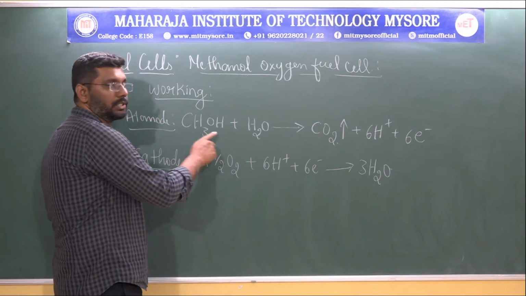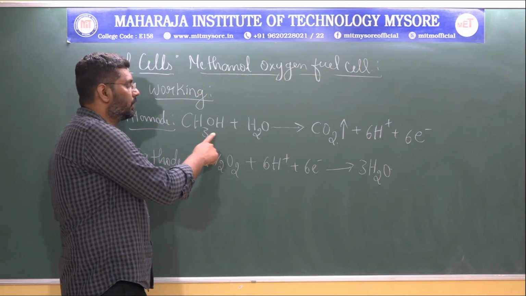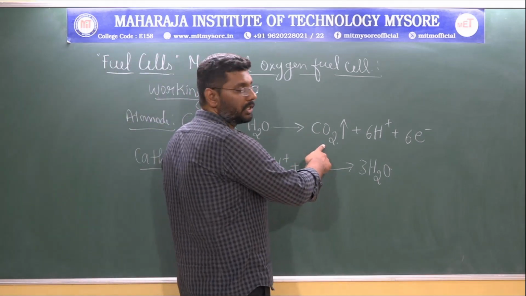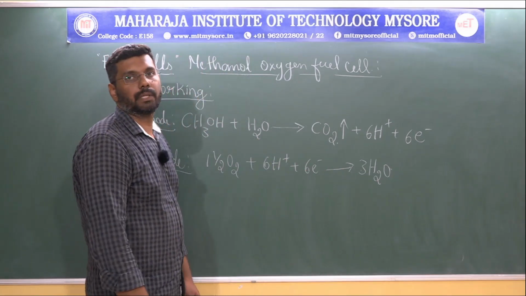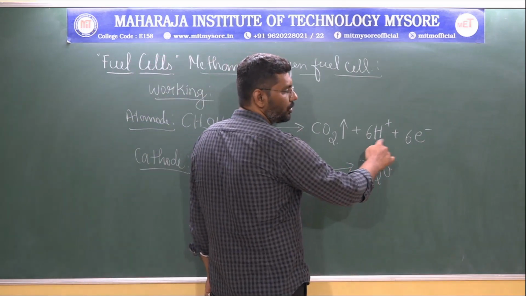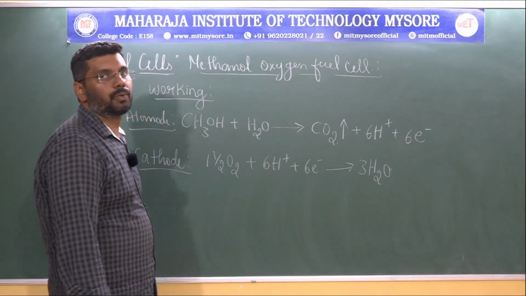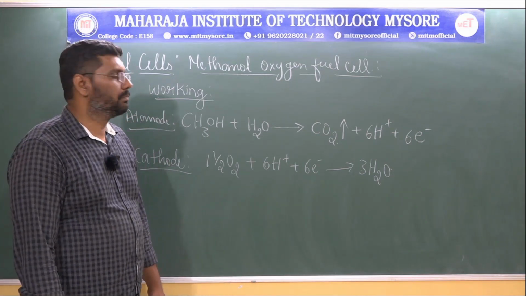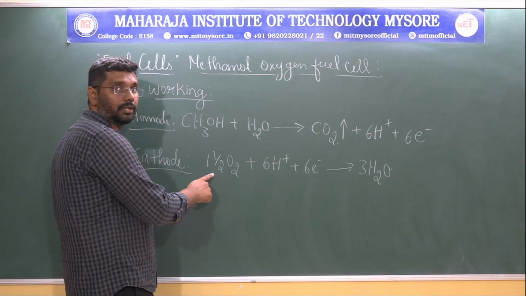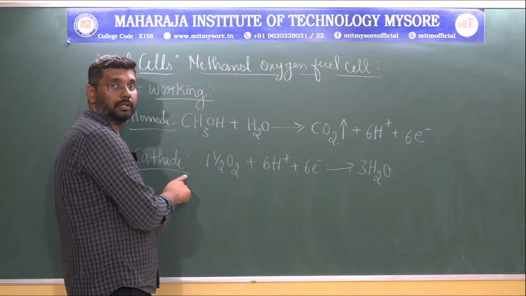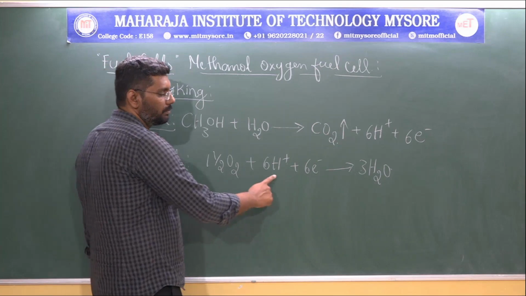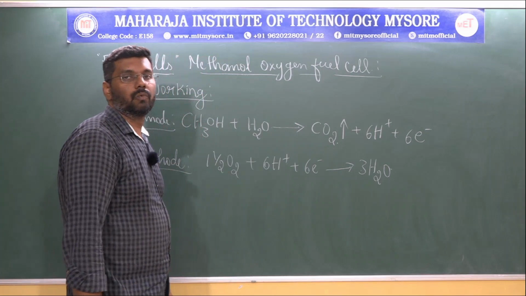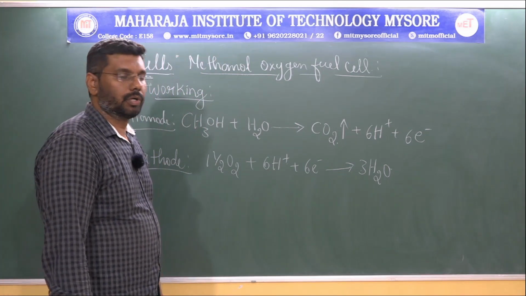So at the anode side, oxidation is taking place. Methyl alcohol in the presence of water molecules undergoes oxidation, releasing carbon dioxide as a byproduct with formation of protons and electrons. The protons migrate from the anode towards the cathodic side through the semi-permeable membrane, and come in contact with the oxygen which is supplied through the cathodic side, and oxygen combines with hydrogen in the presence of electrons. It undergoes reduction and a water molecule is formed as a product.